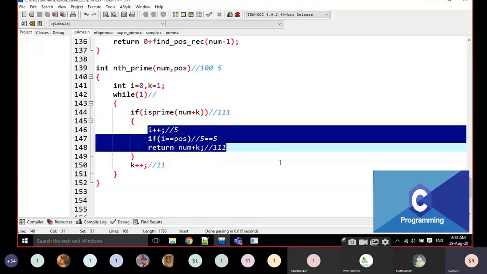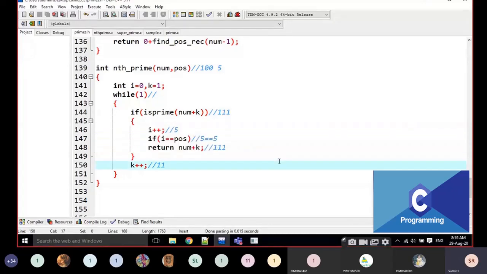Here also, when these 3 lines are executed, if the number is prime, then only it will be executed. We have that basic common sense when we are dealing with programming. Some basic common sense, nothing else. When it is going to be executed, when it is not executed, that's it. I think it is clear. Just try to write this nth prime and prime using recursion. Just try for that. That is not mandatory.